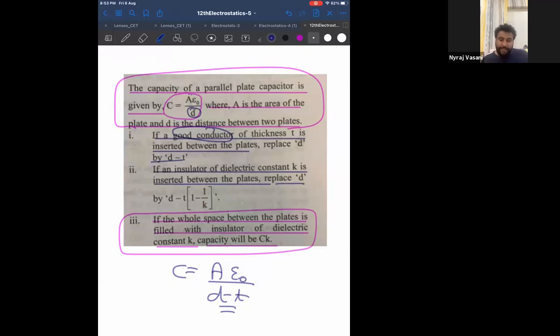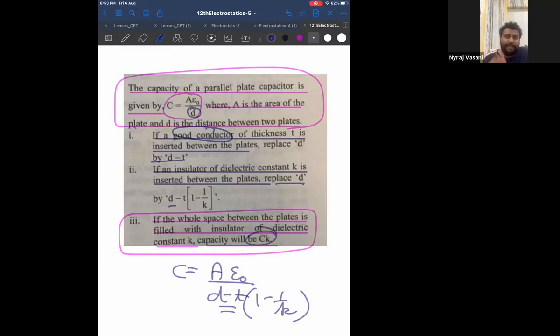Then you have to replace D by D minus T into 1 minus 1 by K. That means, if a dielectric is partially introduced of thickness T. Therefore, if it is completely introduced, it is easy. It is directly into K.